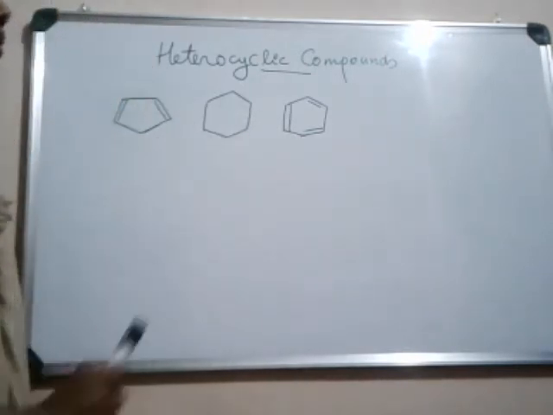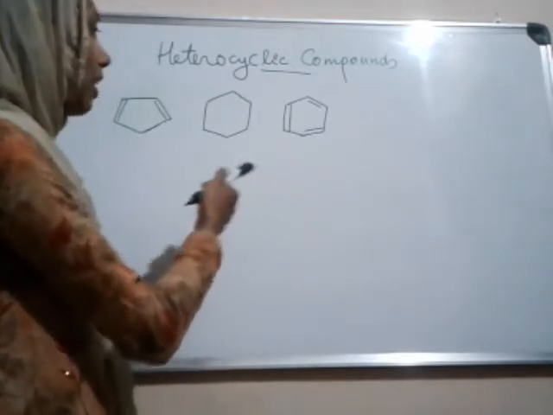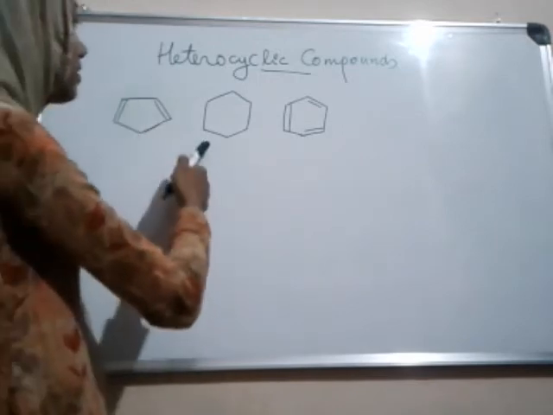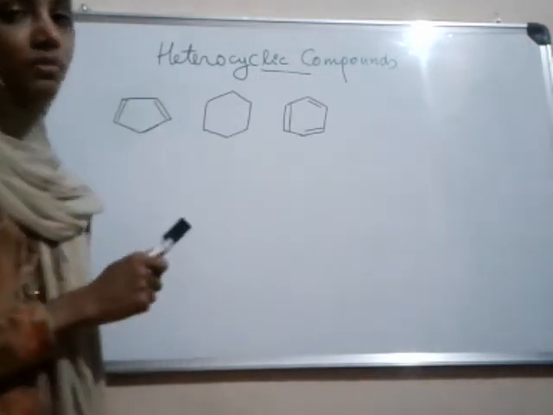In these compounds and in all other aliphatic or aromatic hydrocarbons, the ring is formed by carbon atoms.